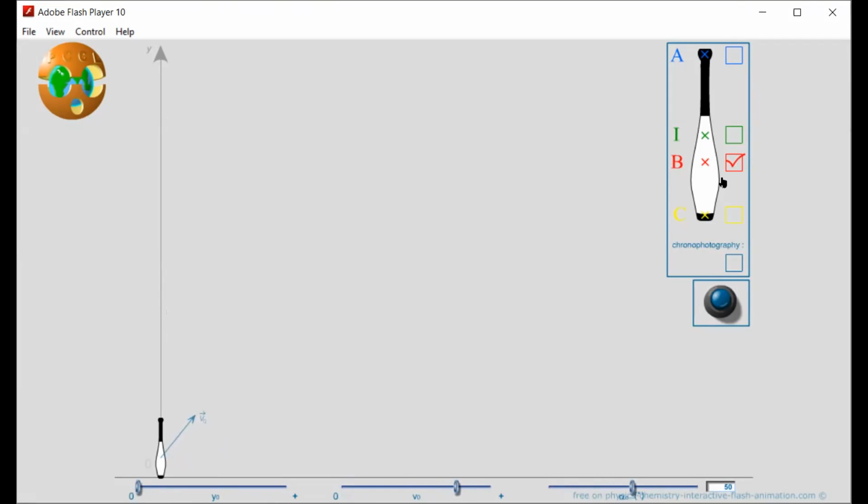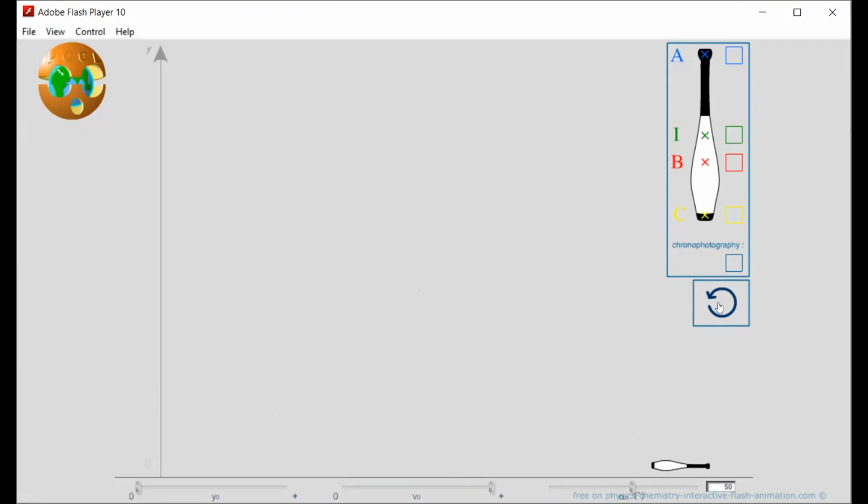Okay. Then I simulate it. It is like this. I increase the velocity. Then it is moving like this.